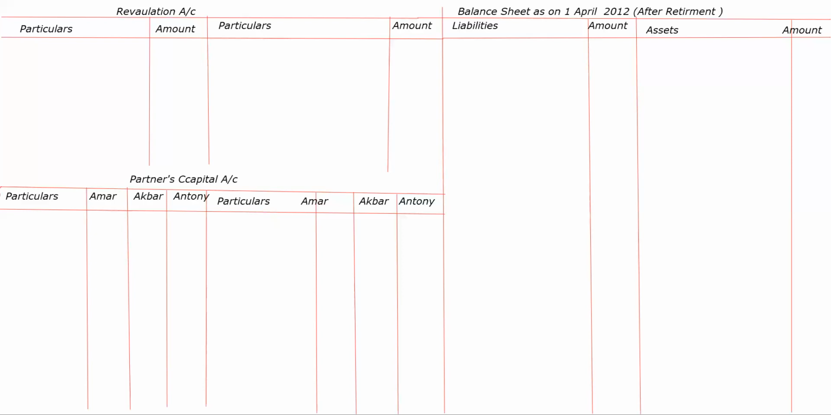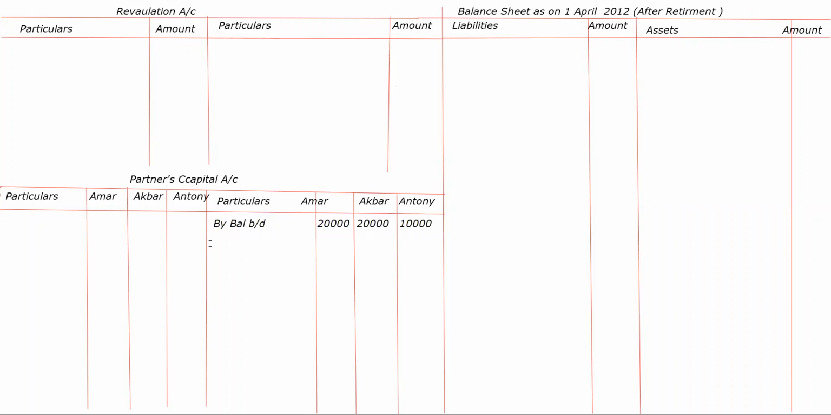Now, your balance sheet has been given. In this balance sheet, partners had the capital as 20,000, 20,000, and 10,000. So, the balances we will transfer to our partners' capital account, credit side, by balance b/d. In Amar's column, 20,000. Akbar 20,000, and Anthony 10,000.